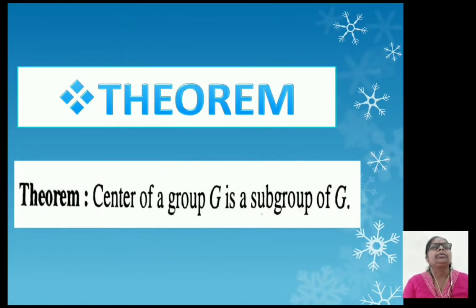Let us consider one theorem. The center of a group G is a subgroup of G. The statement of the theorem is, the center of a group G is a subgroup of G. Now we consider the proof of this theorem.